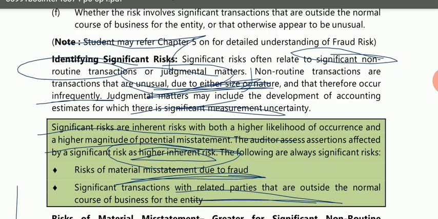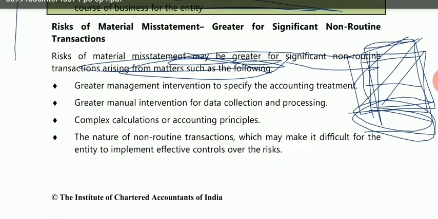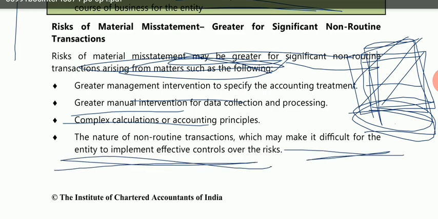Okay, so the risk where there is greater management intervention, or greater manual intervention, where the complexity of calculations is greater, or where the nature of non-routine transactions may make it difficult for the entity to implement effective control.